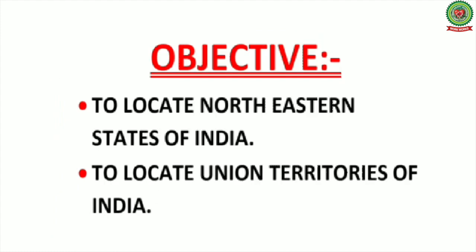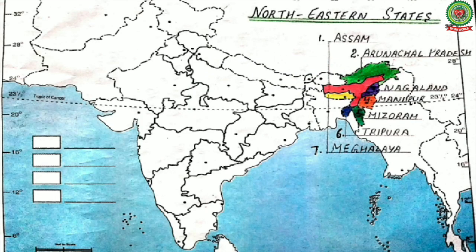So students, our today's objective is to locate northeastern states of India and, second, to locate Union Territories of India. First we will focus on northeastern states of India. These states are known as the Seven Sisters of India because of the similarity between states in terms of geographical features and their interdependence on each other.